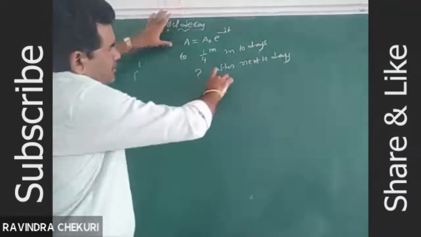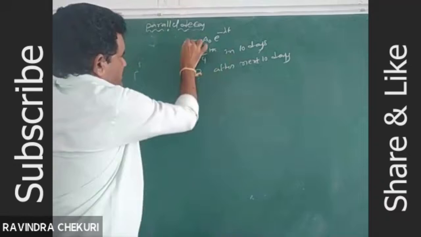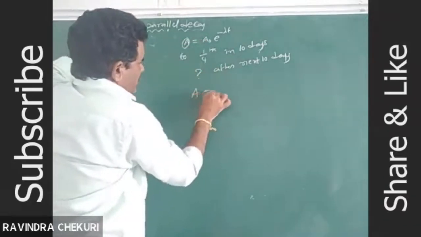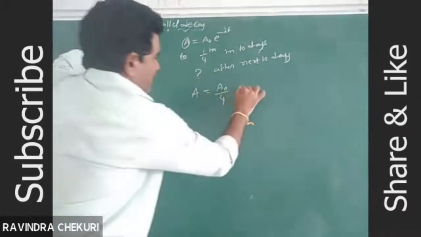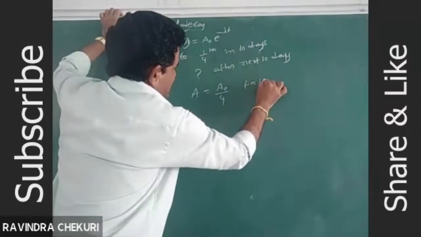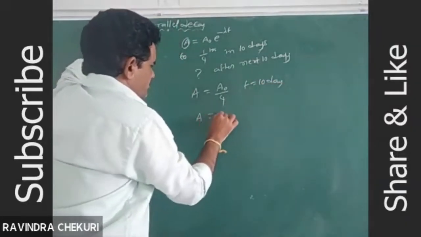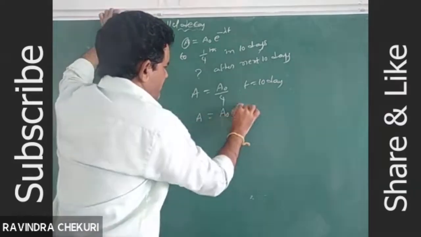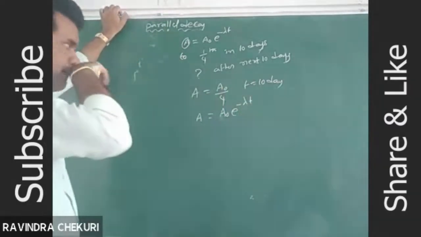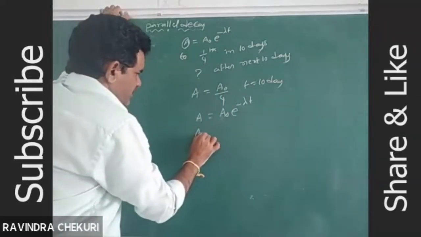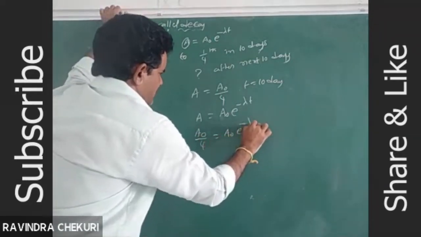Activity of the radioactive substance decreases to one fourth of the initial activity. So A equal to A naught by 4 is given, and time t equal to 10 days. The formula is A equal to A naught into e power minus lambda t. A naught by 4 is equal to A naught into e power minus lambda t.